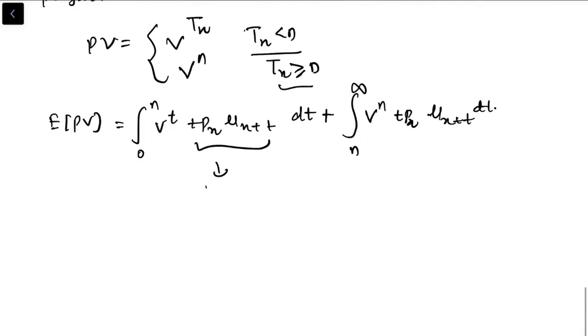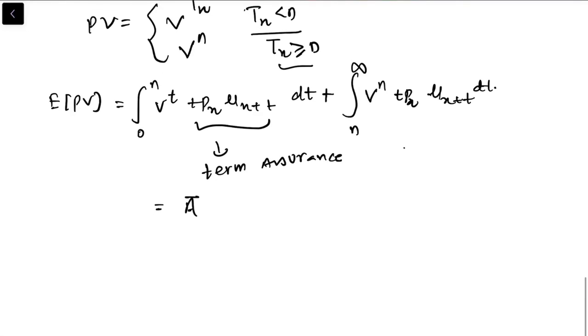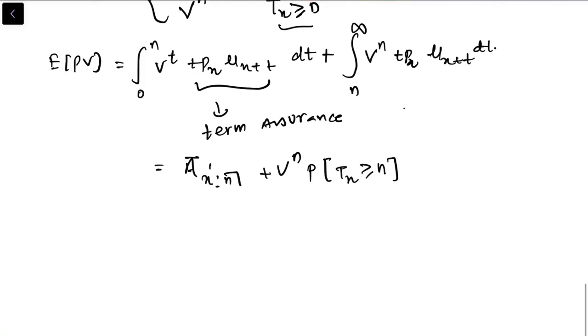Now this is nothing but the term assurance, and this is pure. So we can write a bar x dash n plus, we can take vn common from the integration, then this is probability tx greater than or equal to n, right?